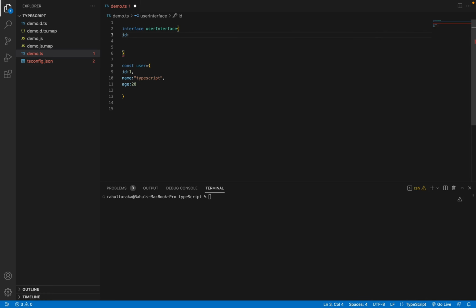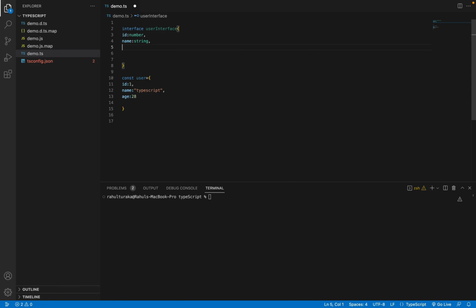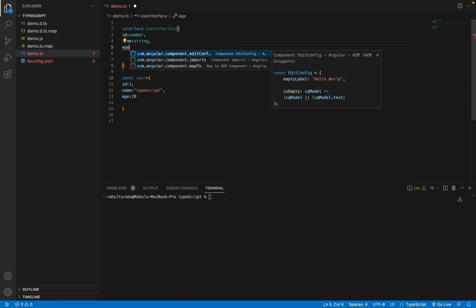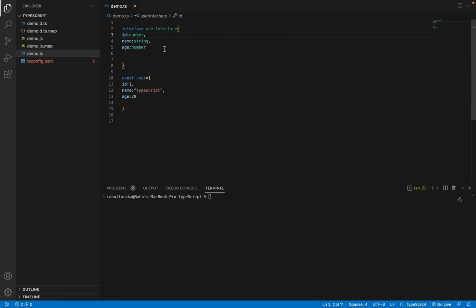I want the ID field to be number, so I will set the type of ID as a number. Like this, we need to set the type for the other field, that is name. I want the name field to be string always, so I will do it as a string. And age definitely should be a number, so I'll take it as number.